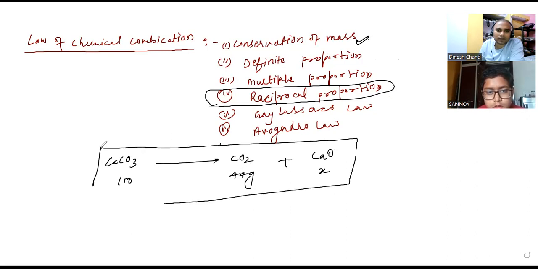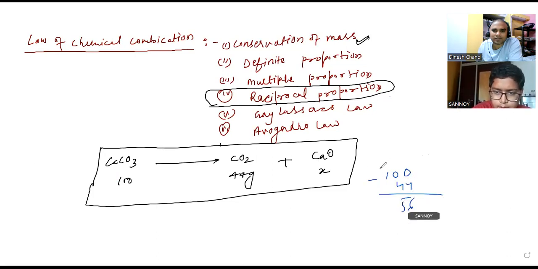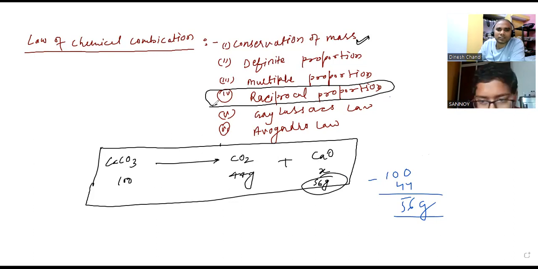This can be solved only by the law of conservation of mass. We do 100 minus 44, and we get 56. So X is 56 grams. We are not explaining further because it is very easy.